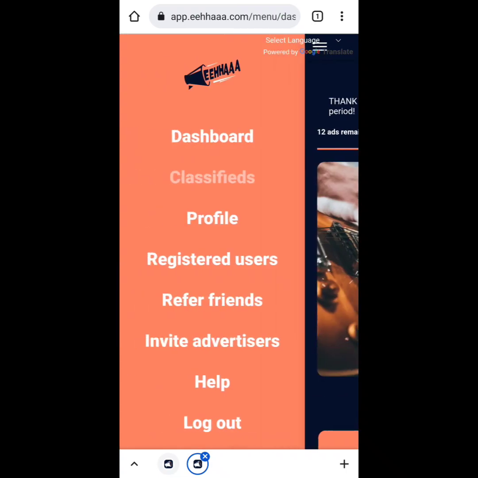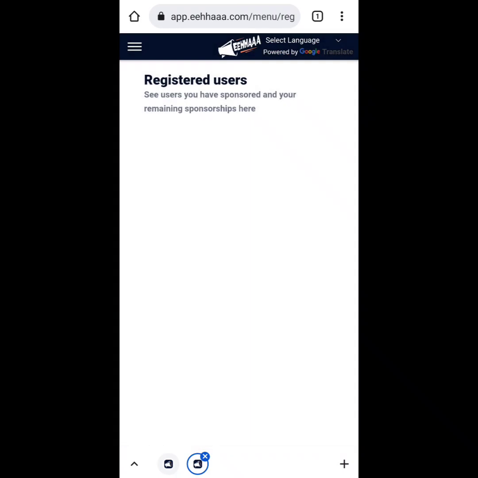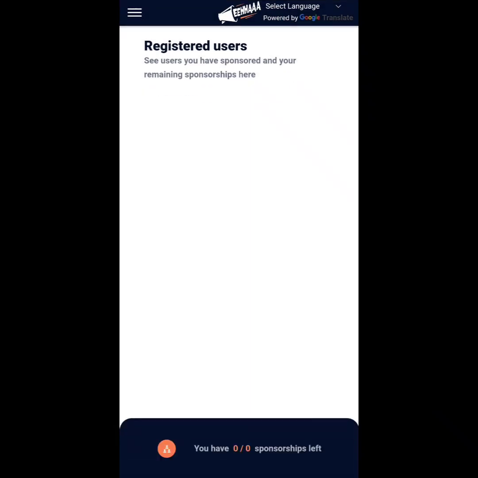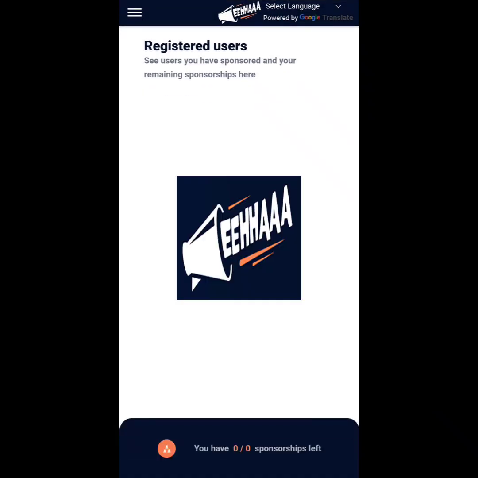Now one more important piece of information is that if you want to find where your registered users are, go and click on register. You can see down here whichever advertiser you have sponsored, it will be shown here. How many sponsored persons you have taken, all will be shown down.